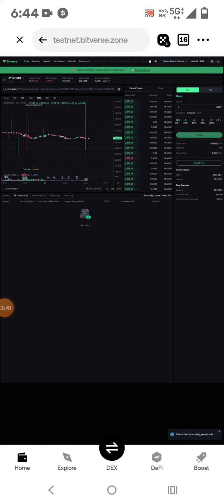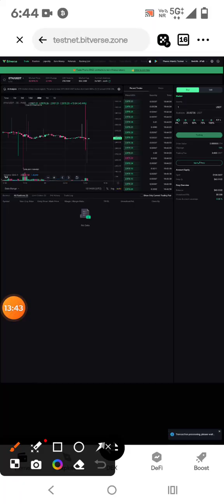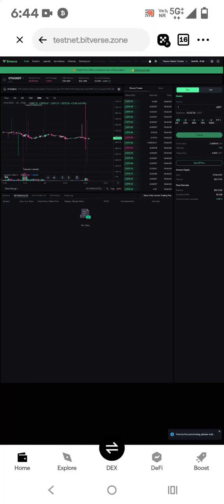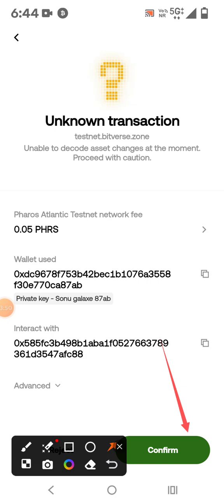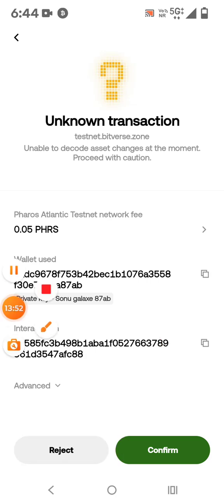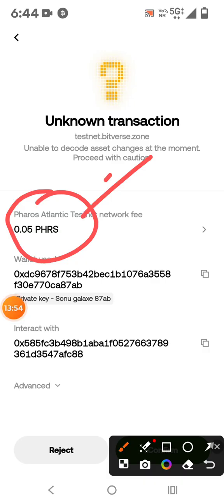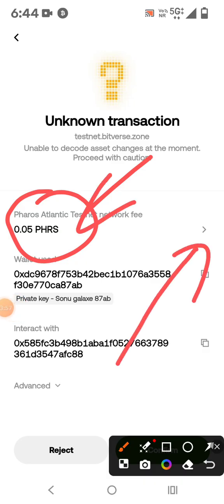Now this is the transaction, and we have to look at this part. Where do you have to look? Here. If you get the successful message, that means you can see that the gas fee is too much. यहाँ पे gas fee ज़्यादा लग रही है. So you can reduce it here.